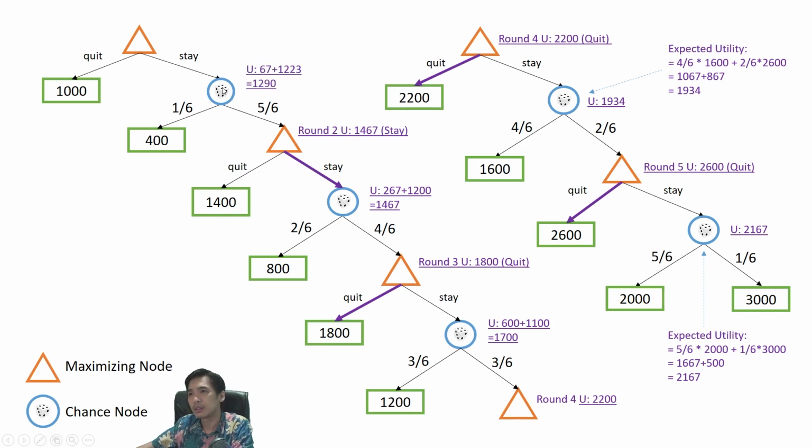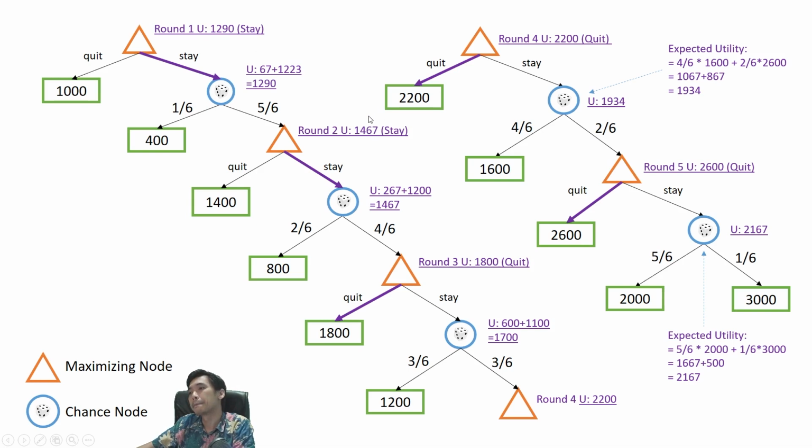For the first round, we meet a chance node again, and the expected utility for this node is 1 over 6 times 400 plus 5 over 6 times 1,467. So we will get an expected utility of 1,290 for this node. And then we conclude that for the first round, we will pick to stay to get the expected utility of 1,290.